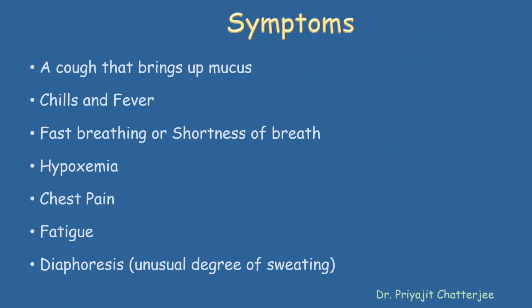To get rid of this attack of viral pneumonia, you have to know the signs and symptoms of pneumonia. But like other viral diseases, the symptoms of pneumonia vary from person to person and also depend on the victim's age, cause of the infection and severity of their illness. But the main symptoms here are cough, fever, fast breathing or shortness of breath, and hypoxemia, in which oxygen gets reduced gradually in blood. The other symptoms are chest pain, weakness or fatigue, and diaphoresis, that is, excessive sweating.